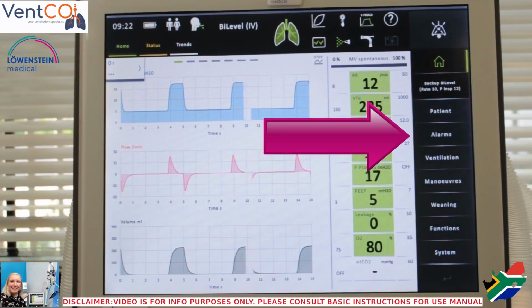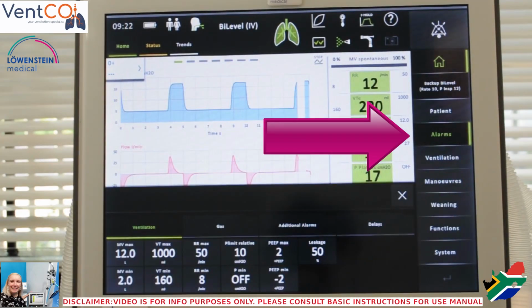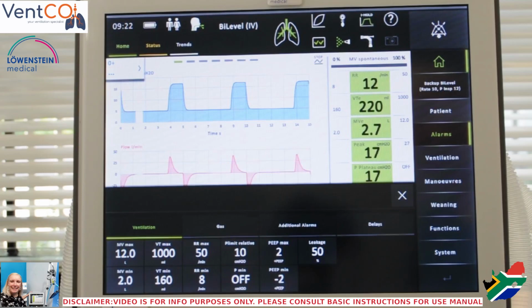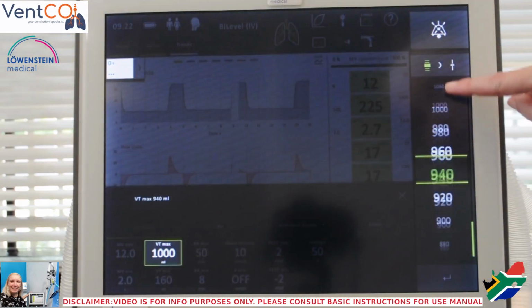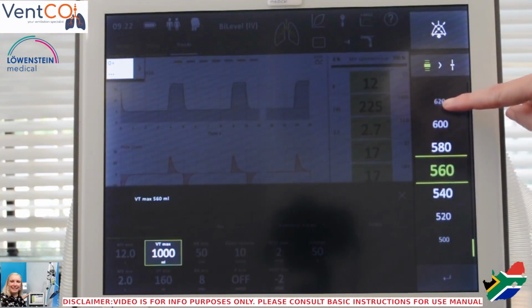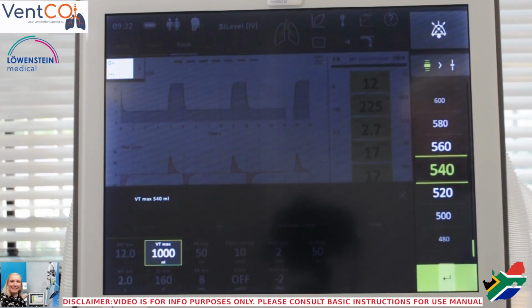To access the alarm submenu, you will press the alarm button on the right-hand side of your screen and your alarm values will appear. Here you can adjust your alarms according to your patient's condition. To adjust the alarms, you will choose the parameter that you want to change. You will scroll onto the desired value and you will confirm.